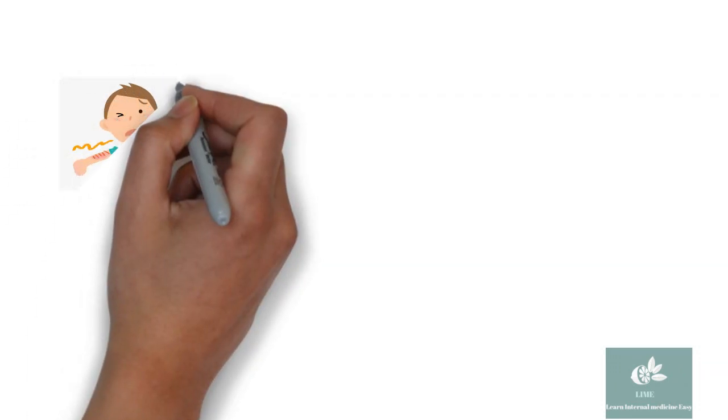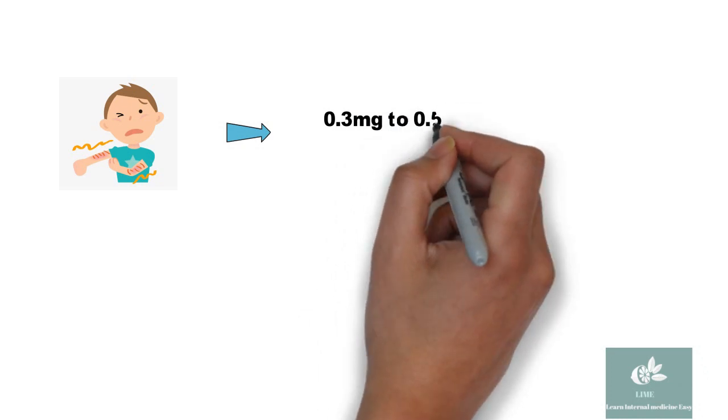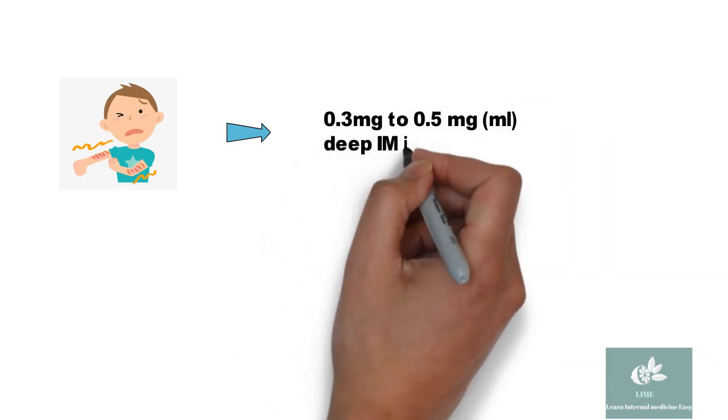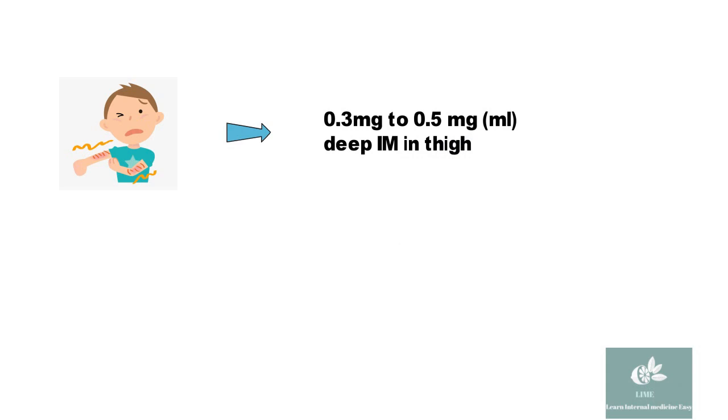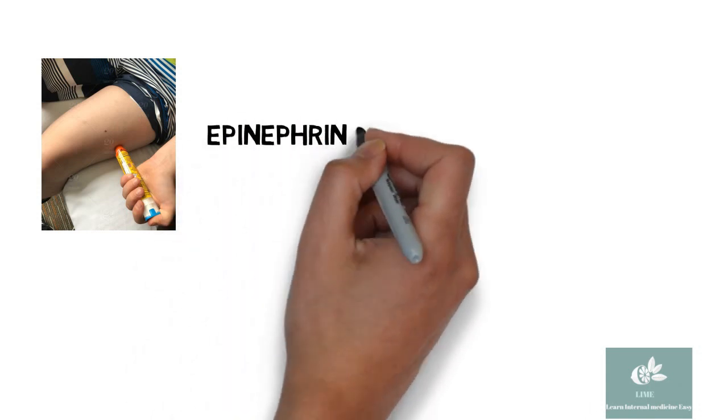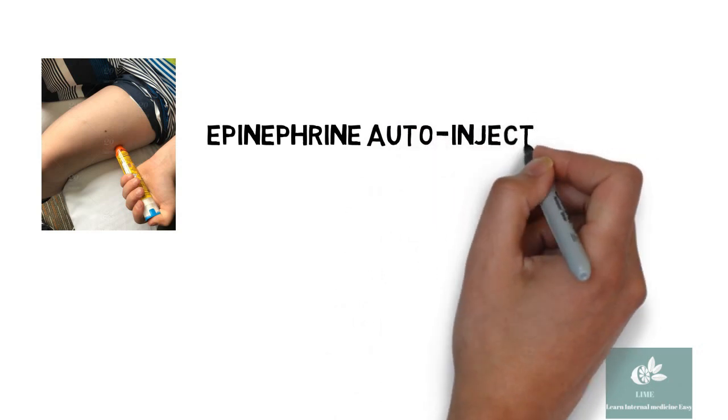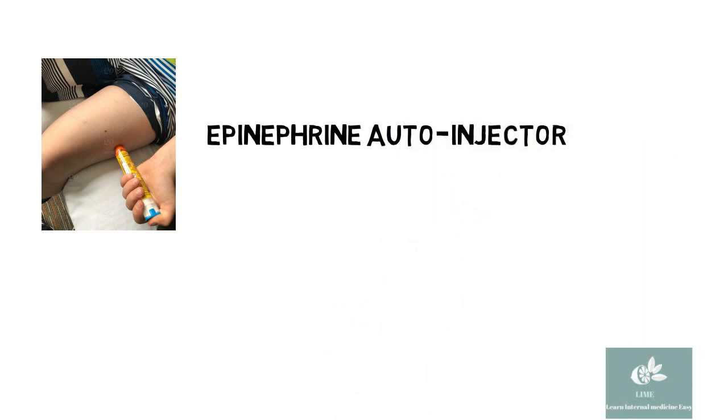In case of anaphylaxis, 0.3 to 0.5 mg of adrenaline is given as deep IM, preferably in the thigh. Patients who may develop severe allergic reaction to food, drugs and insect bite may be prescribed an epinephrine auto-injector. Patients may carry this EpiPen with them. When she or he develops a severe allergic reaction, they can inject by themselves before it becomes a life-threatening condition.